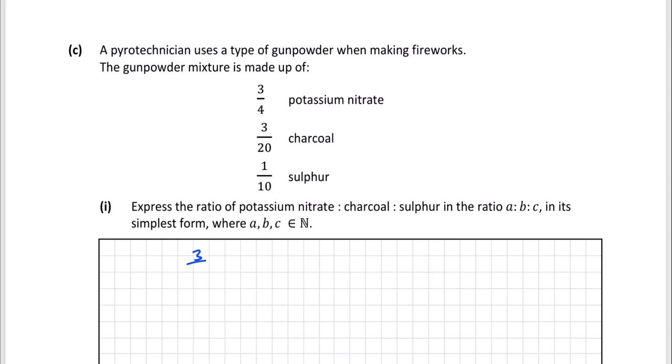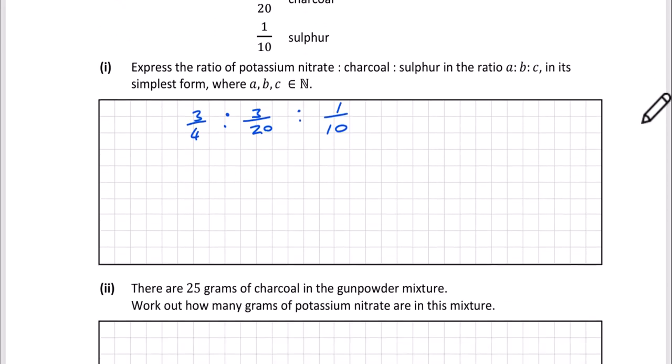We have 3 over 4 is to 3 over 20 is to 1 over 10. That's potassium nitrate to charcoal to sulfur. So let's just see what we can do with these three numbers. What I'm going to do first is just convert them to decimals. If I convert 3/4 to decimals, I get 0.75. 3/20 is 0.15 and 1/10 is 0.10.